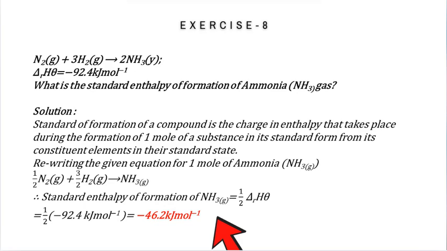Therefore, standard enthalpy of formation of NH3 in gaseous state equal to half of delta r H naught equal to half of minus 92.4 kilojoules per mole, which is equal to minus 46.2 kilojoules per mole.